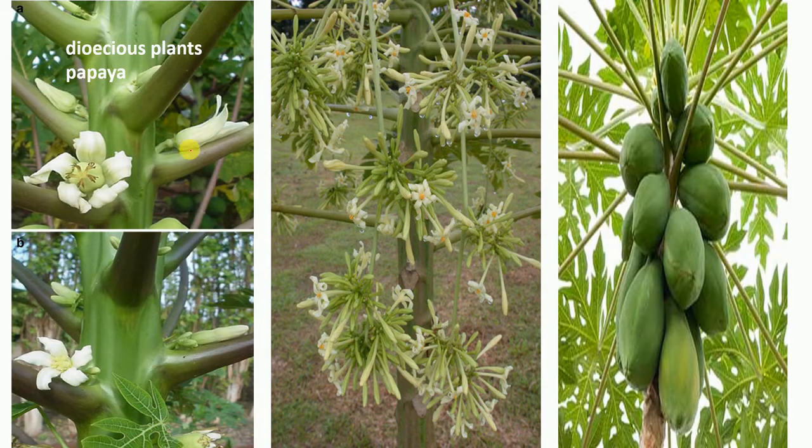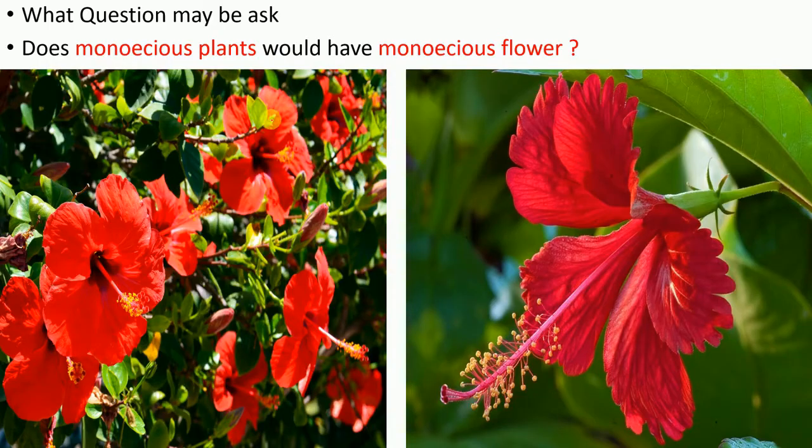So this is a papaya plant. You can see here, this is the female plant which has only female flowers, and this is the male plant which has only male flowers. The anther will fertilize this flower, and there will be fruit formation. So this is papaya. On the basis of this, what question may be asked? Would a monoecious plant have a monoecious flower?